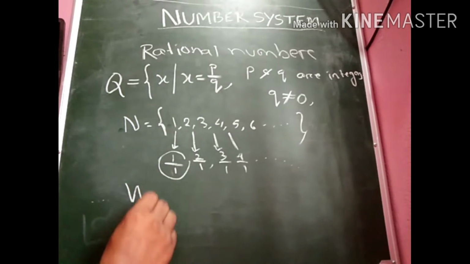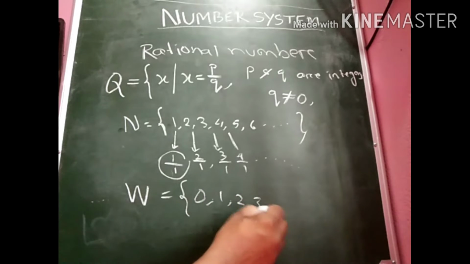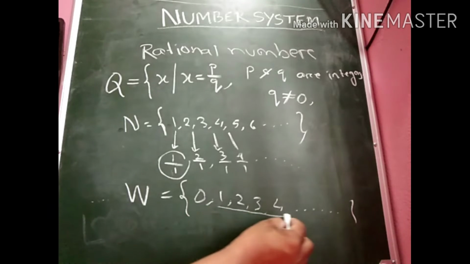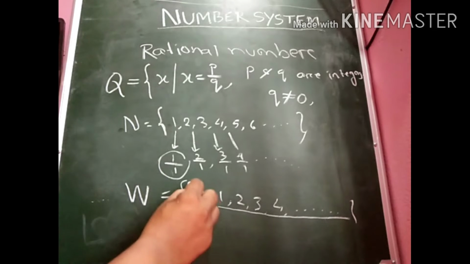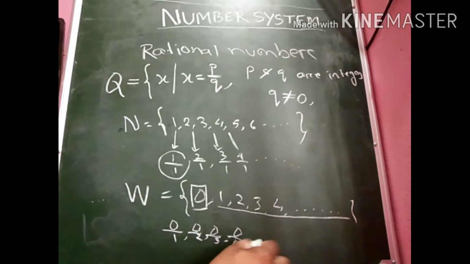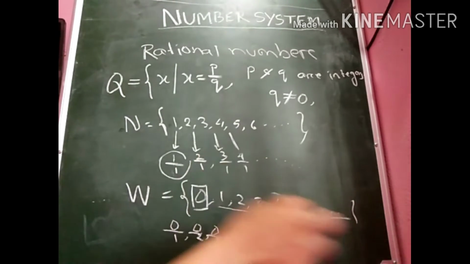Then comes whole numbers. Whole numbers start from 0 along with all natural numbers. We have already talked about how the natural numbers are also rational numbers. So is 0 a rational number? And the answer is yes. 0 can be represented by 0 by 1, 0 by 2, 0 by 3, 0 by 4 and so on. So therefore all whole numbers are also rational numbers.